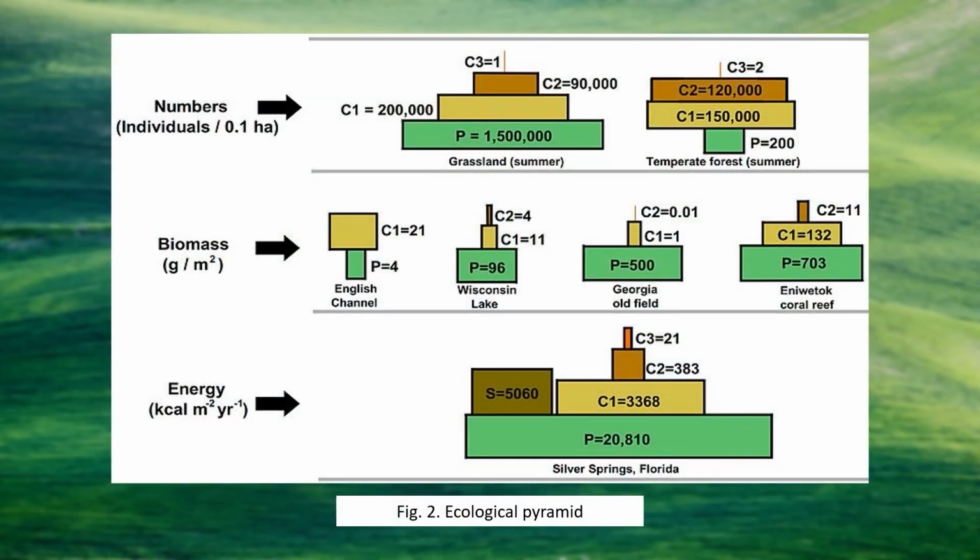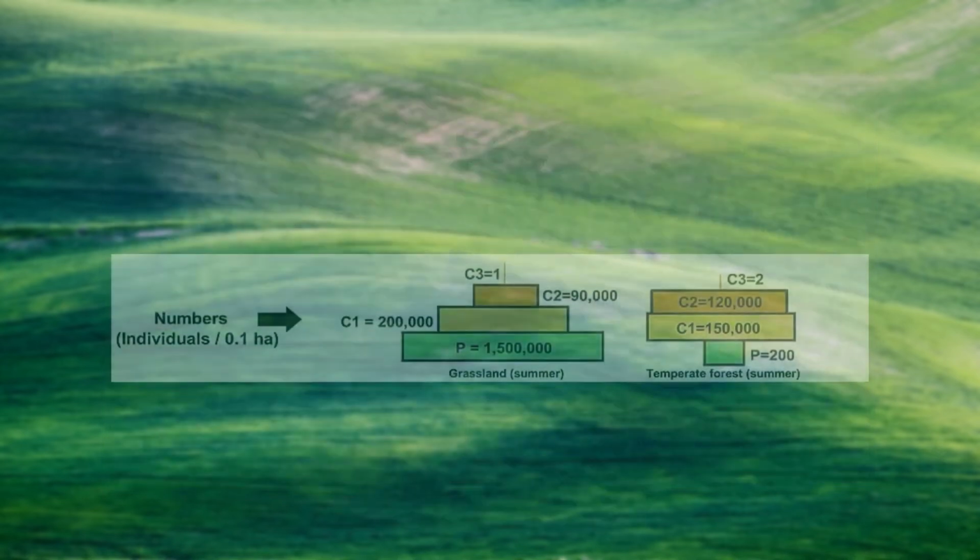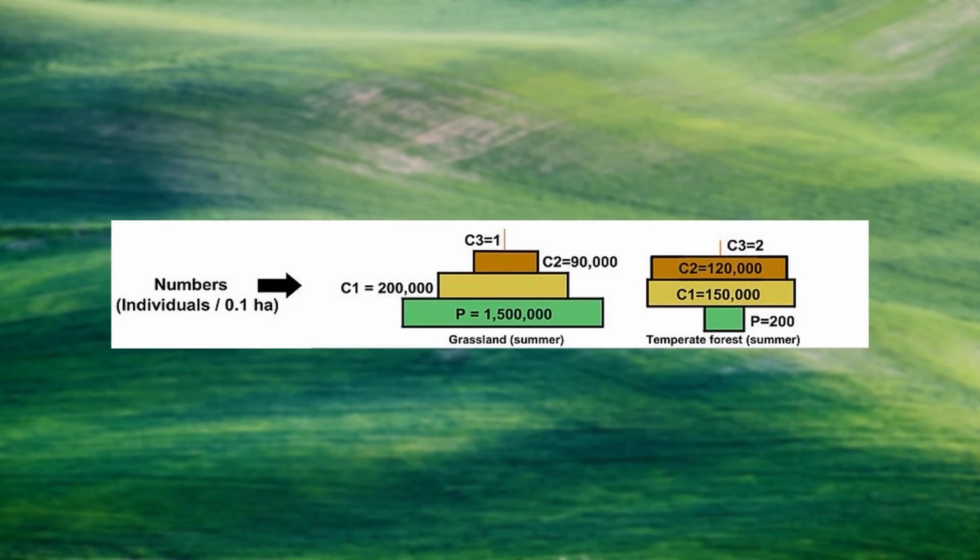This picture represents the three ecological pyramids: the pyramid of number, the pyramid of biomass, and the pyramid of energy. The pyramid of number in the temperate forest, you can see there, is an inverted pyramid as compared to the grassland ecosystem, where the producers occupy the maximum number, then the primary consumers and secondary consumers.